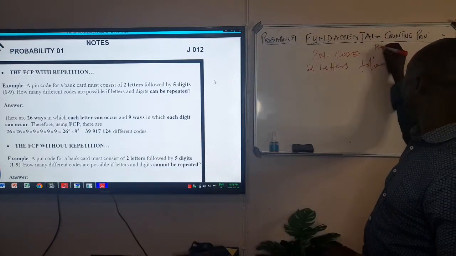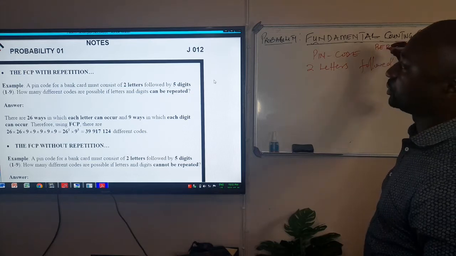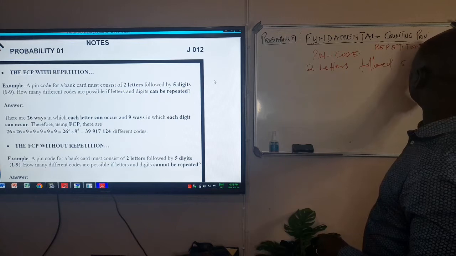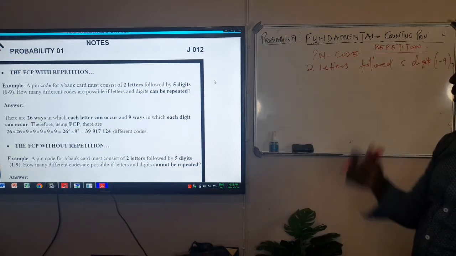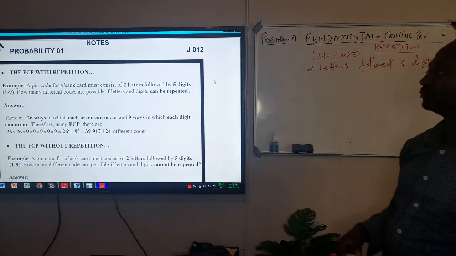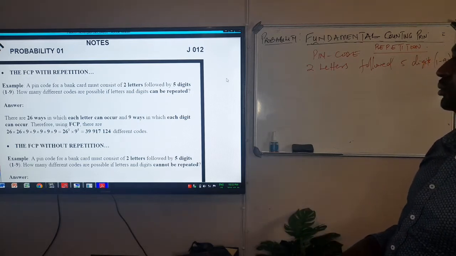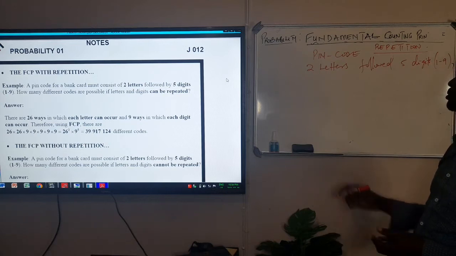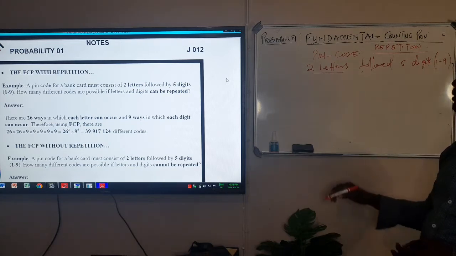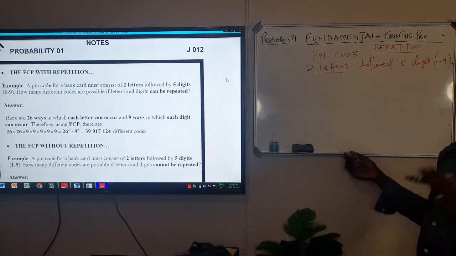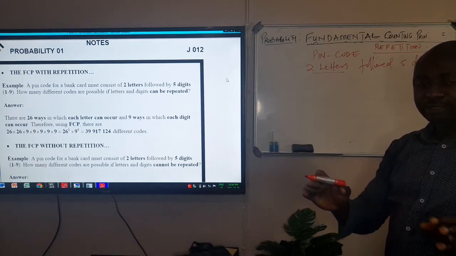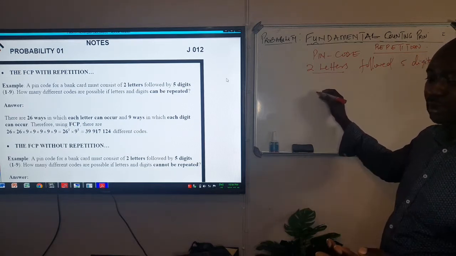So we are dealing with repetition. So if the digits can be repeated, how many possible codes are there? Let's see how to give our solution. They said 2 letters of alphabet, then followed by 5 digits. So now it means the password consists of 7 characters, because 2 are from the letters of alphabet.